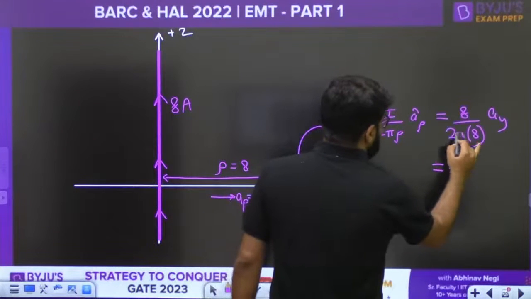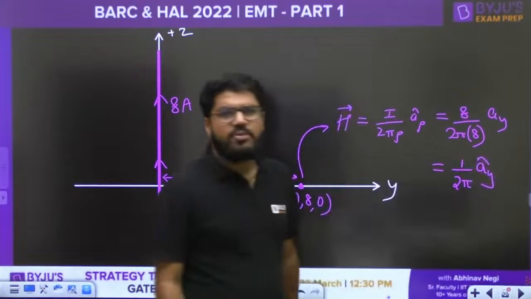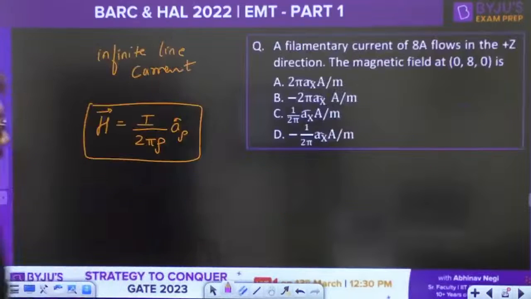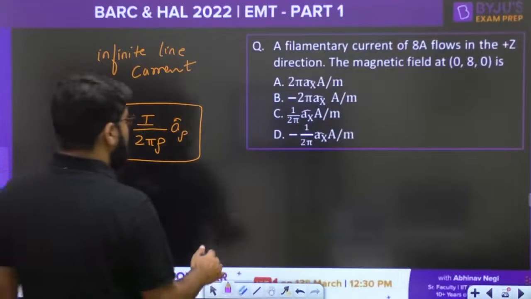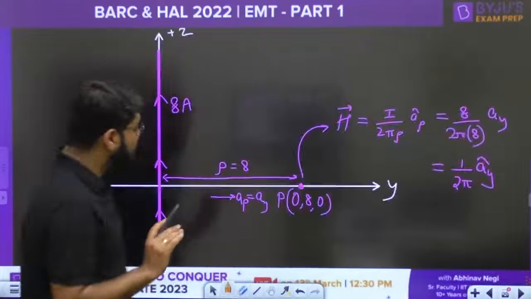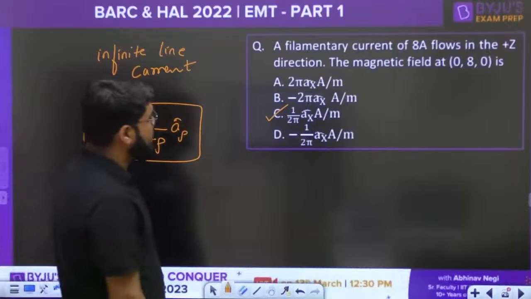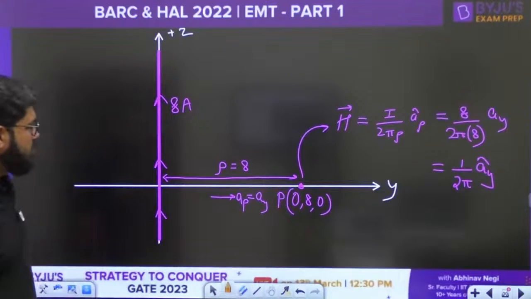So the final answer that is going to come is 1 upon 2 pi AY. That is 1 upon 2 pi AY, which is the option number C. It will not be AX, it will be AY, that is sure. So there are definitely some corrections required here. That is going to be in the Y direction.